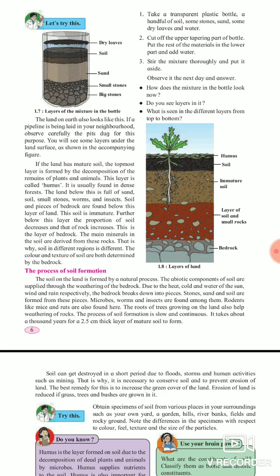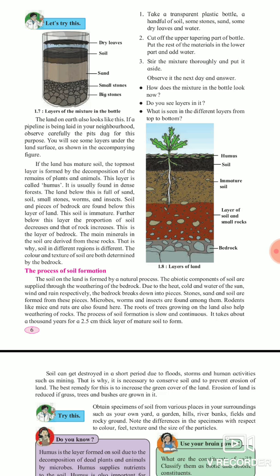Further below this layer, the proportion of soil decreases and that of rock increases. Means after the immature soil layer, the proportion of soil in the land decreases and the proportion of rocks increases. So that's why, as you see in the picture, there is a layer of soil and small rocks, and after that only a layer of rock is there. This layer of rock is what? Bedrock. The main minerals in the soil are derived from these rocks, that is, from the bedrock.